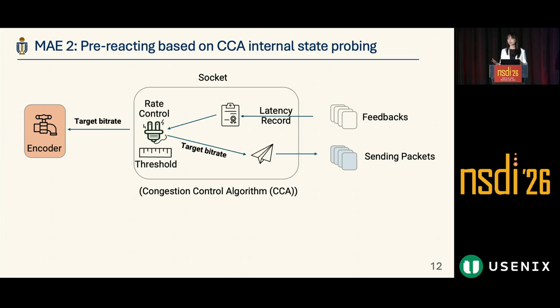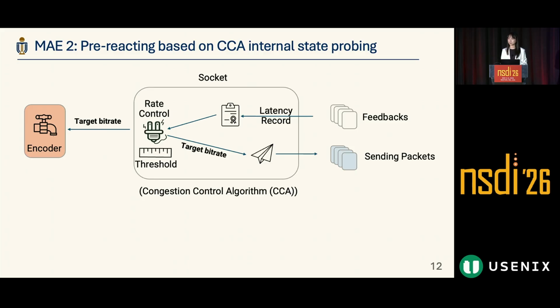And current CCs have an internal threshold to guide this process, because they don't want to be over-sensitive, or they don't want to miss some. So how to design this threshold is very important in CCs. And this gives us the opportunity that we already have this threshold. What if, when the latency is larger than the threshold, we give a signal to the encoder?